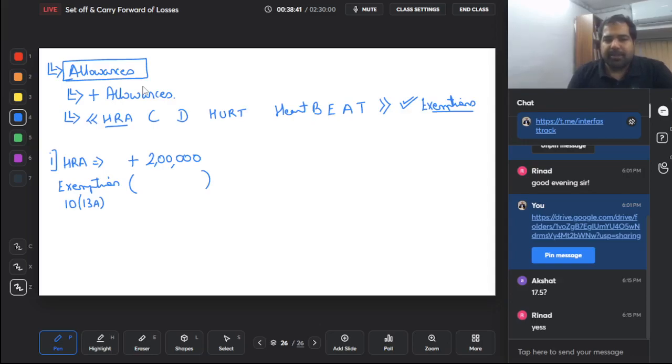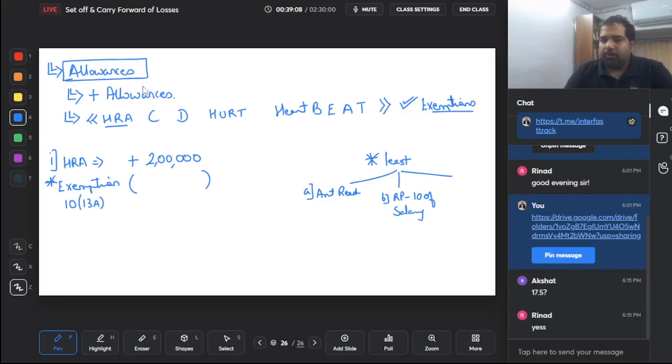What is it? It is the least of the following. We've just done something similar, so I'm just going to do the calculation here. HRA exemption is the least of the following: 1, 2 and 3. A, it is basically the amount that you receive. So you've received 2 lakhs, so it can be 2 lakh. Wow, that will be great. Or B, rent paid or payable minus 10% of salary.